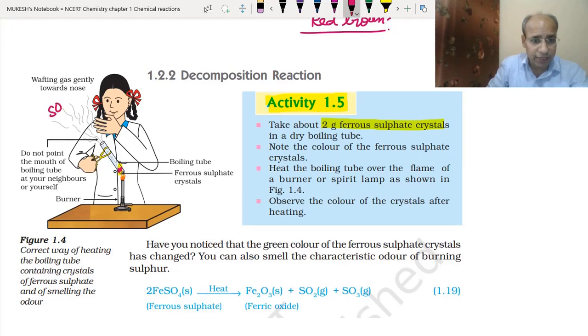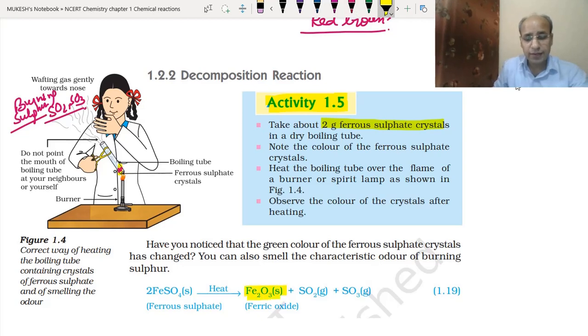This gas is sulfur dioxide and sulfur trioxide. This is the smell of burning sulfur, and burning sulfur smells like a rotten egg. So what will we observe? The ferric oxide, sulfur dioxide and sulfur trioxide. So the observations we need to write will be